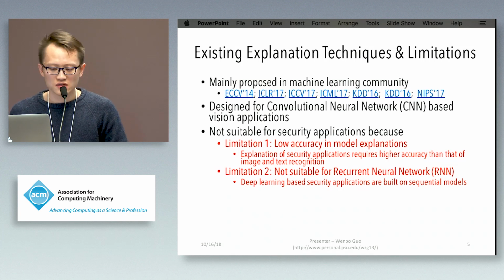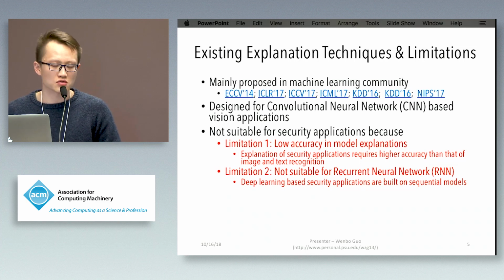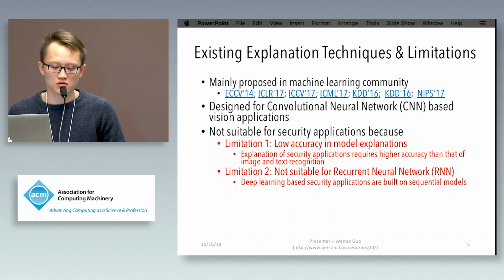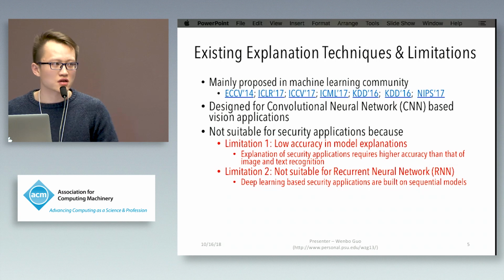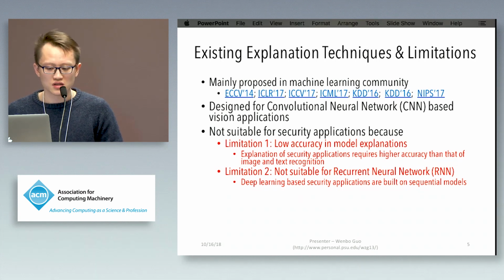First, as I will show later, existing approaches can only provide a coarse-grained explanation, which is fine for applications that require fuzzy or fast explanation, such as image recognition. But we all know that security applications have very low error tolerance. This means that existing techniques cannot satisfy the high accuracy requirements of security applications.